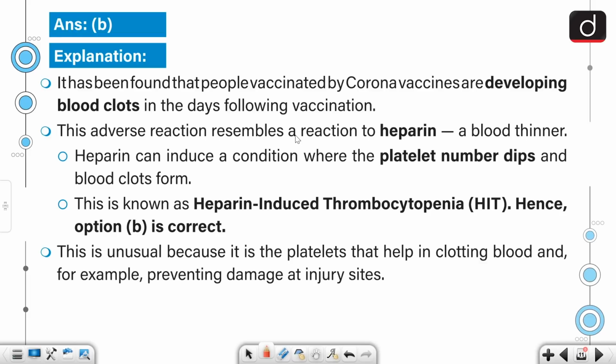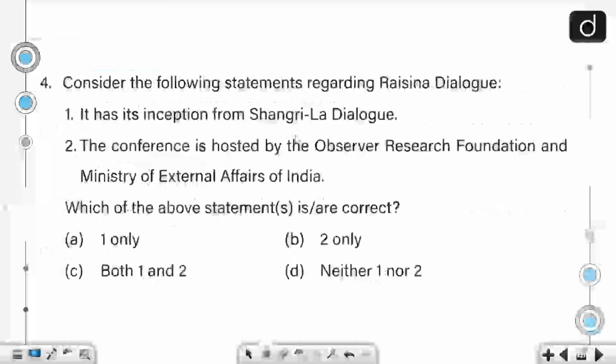blood clots in the days following vaccination, and this adverse reaction resembles a reaction to heparin, that is a blood thinner. Heparin can induce a condition where the platelet number dips and blood clots form. This is known as heparin-induced thrombocytopenia, and this is unusual because it is the platelets that help in clotting the blood and, for example, preventing damage at injury sites.